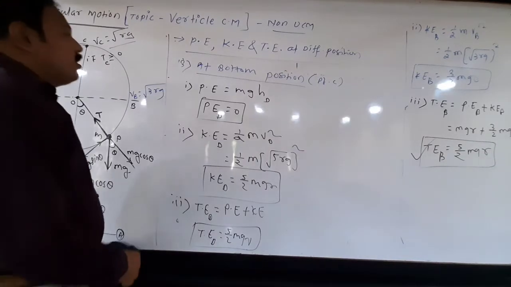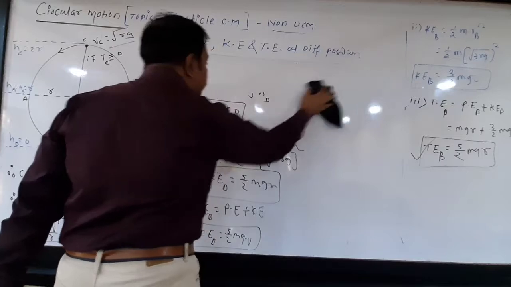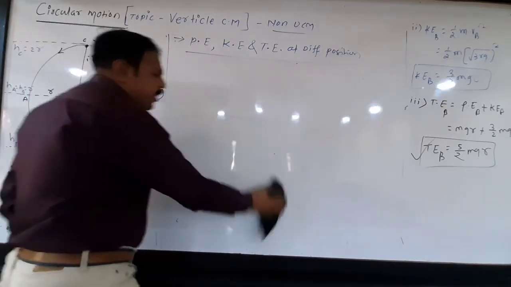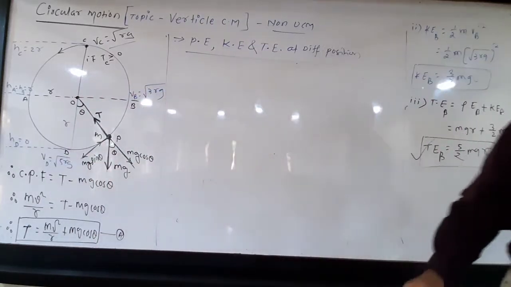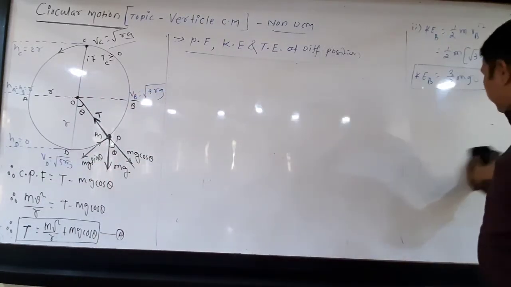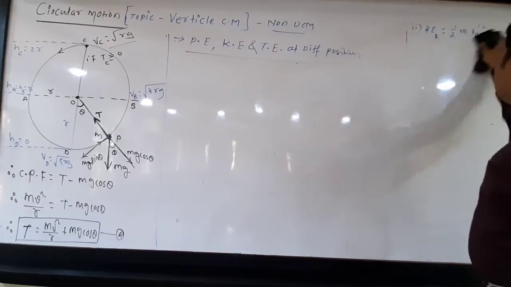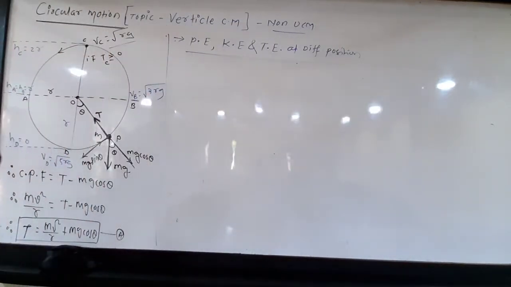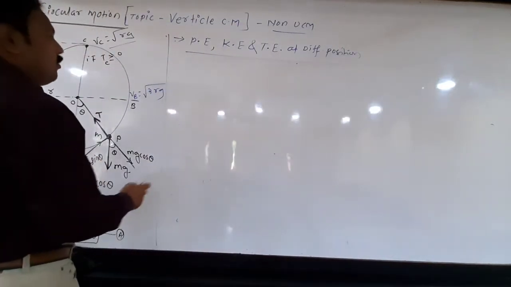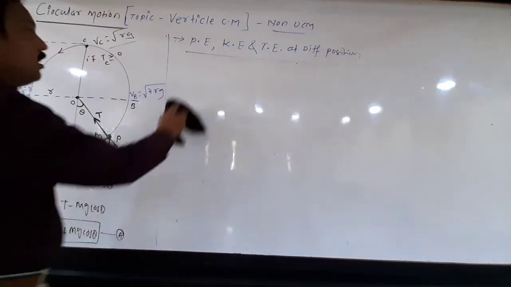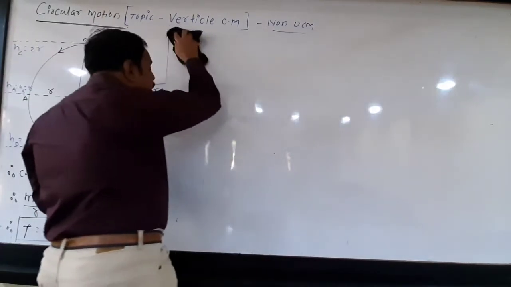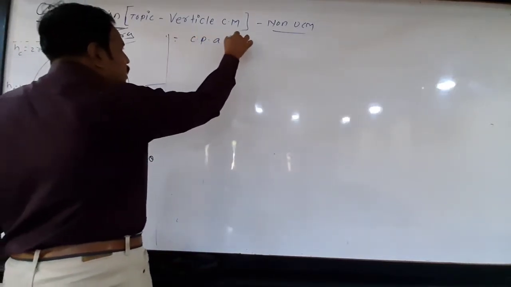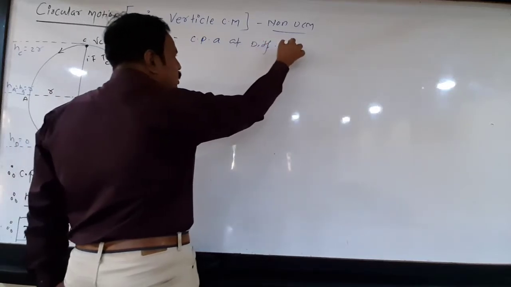Okay. Now this is about the energy of the body at different positions. See here. All these are the limiting values. These are not fixed values. Conditional values. Energy should be minimum equal to these values. Okay. So it may be greater than this value. Now next, another one we have to find: centripetal acceleration. Here, centripetal acceleration at different positions.